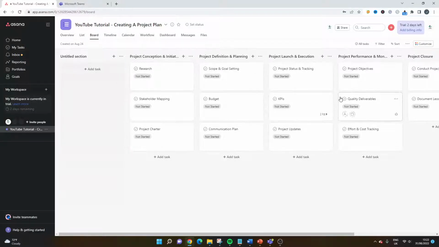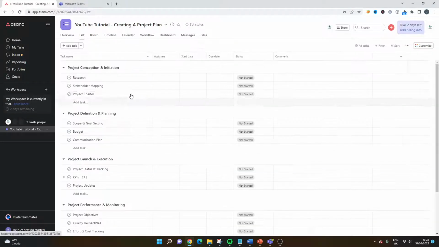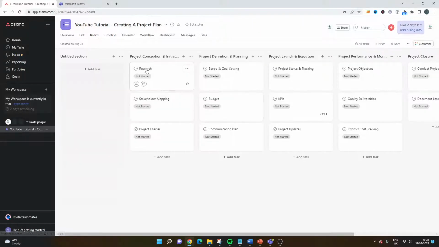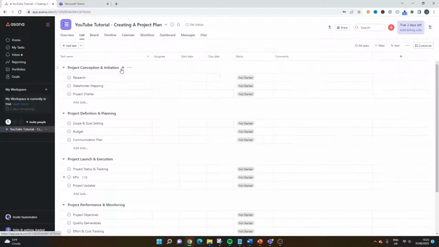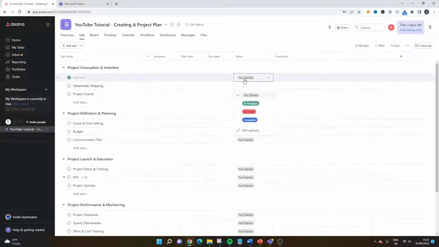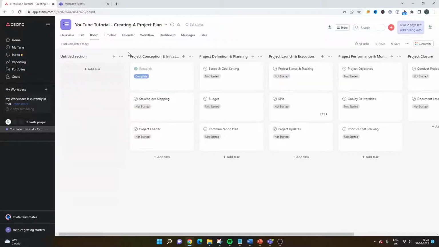So you'll see this here. If you wanted to work in this way, you could. If you wanted to work in the list view, you could. You start making changes here, and it will flow through here as well. As an example, if we look at the research task, I'm going to make that complete. I'm going to do that in both areas where that's possible. If I go to the board, you'll see that that's now complete. So it all flows through, and obviously there's some automation working in the background there.